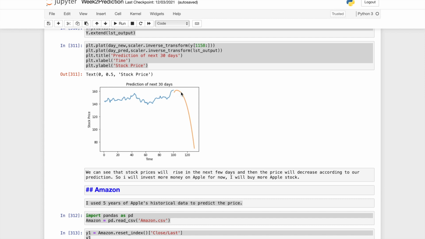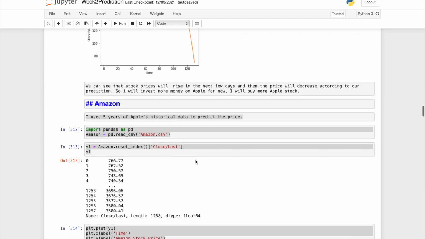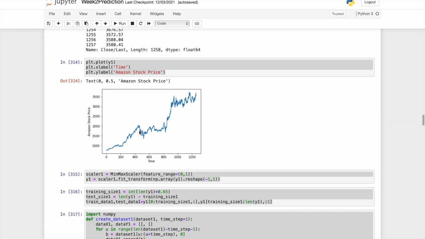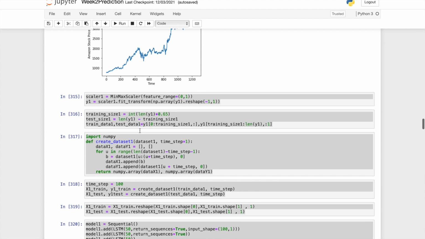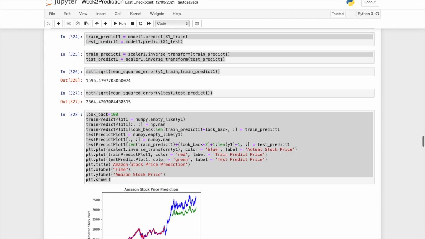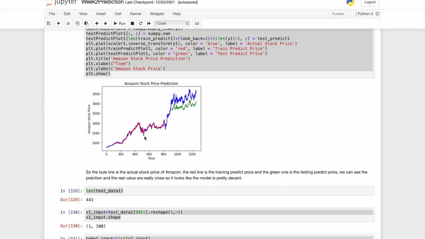So I decide to purchase more Apple stock right now. Once the price begins to fall, I will sell all of them. And then I will do the same thing for the Amazon company. I use 5 years of historical data to build a model. And here is the comparison of the predicted price and the actual price.